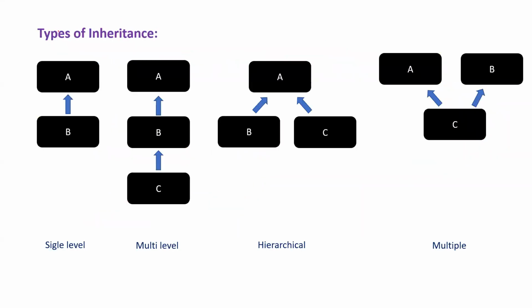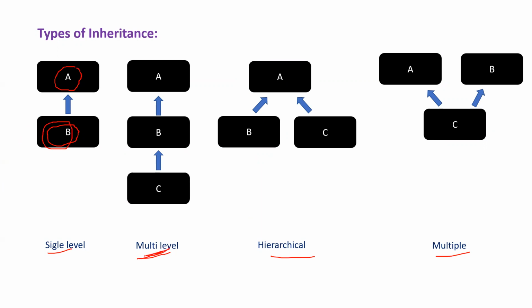Now see the types of inheritance. There are majorly four types of inheritance: single level, multi-level, hierarchical and multiple. Now see single level inheritance. In this there will be a parent class and there will be a child class, and the child class will inherit the properties and methods from the parent.